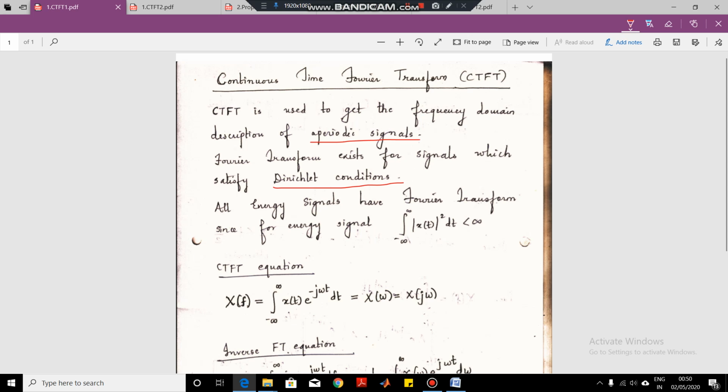Now, amongst the Dirichlet conditions, an important condition for Fourier transform to exist is that the signal should be absolutely integrable. That is, if we compute the integration of the signal from minus infinity to infinity, then its value should be less than infinity. So this is one of the Dirichlet conditions which we have discussed earlier.